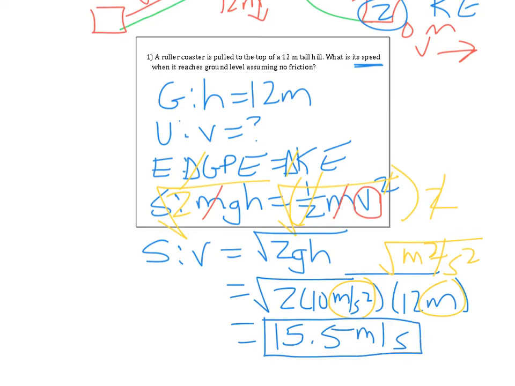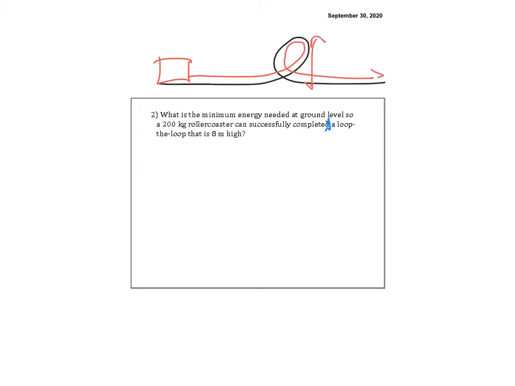All right, problem number 1 done. Try problem number 2. What is the minimum energy needed at ground level so a 200 kilogram roller coaster can successfully complete, there's an extra D, but that's okay, complete a loop-de-loop that is 8 meters high. All right, so let's draw a loop-de-loop. And we have a roller coaster, and it's going to go around like that, and we know that the height of this is 8 meters, and we know this is 200 kilograms.